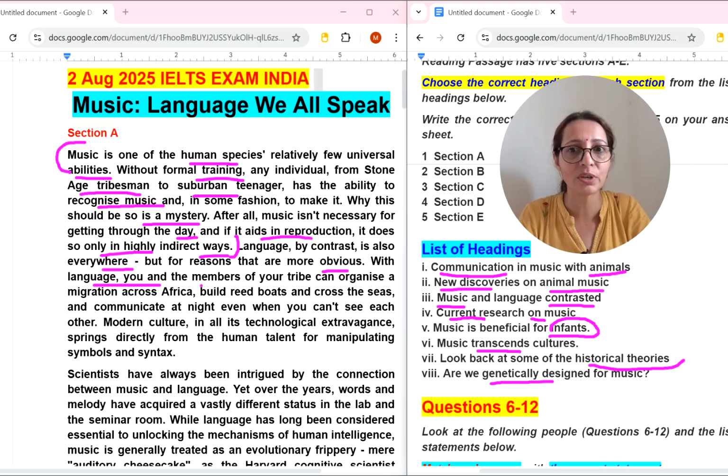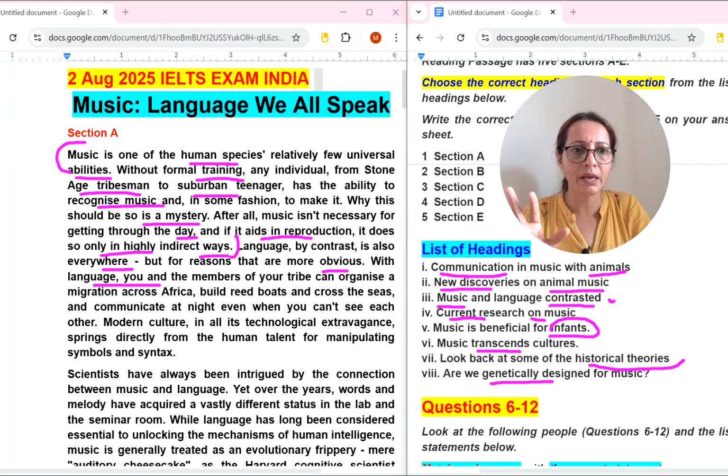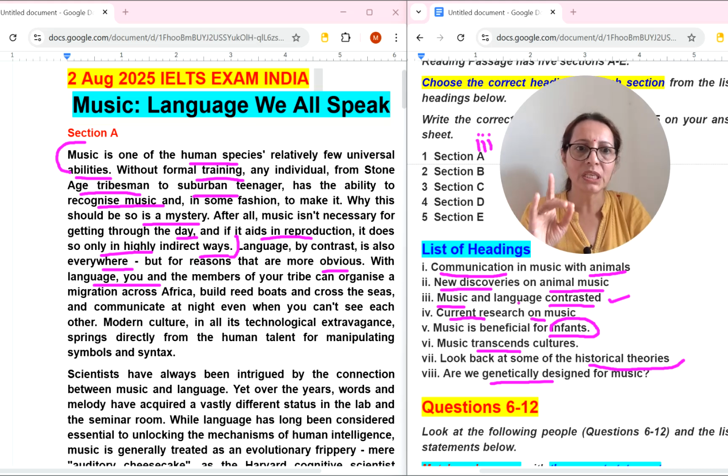Yes, it is understood. Now if you are doing it seriously, definitely you will get the answer, and you can go through all the options. Communication in music with animals: in this paragraph, I don't think they are talking about animals, so this will not come. New discoveries on animals: no animal was there. Music and language contrasted: I will select this option for paragraph A. I will not read further.